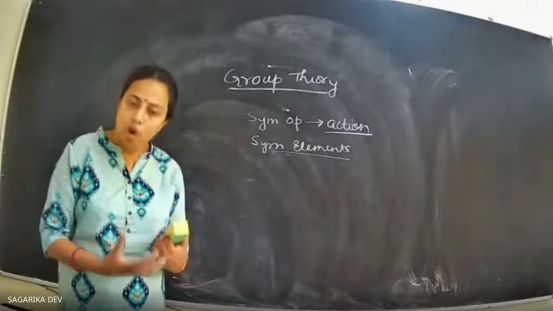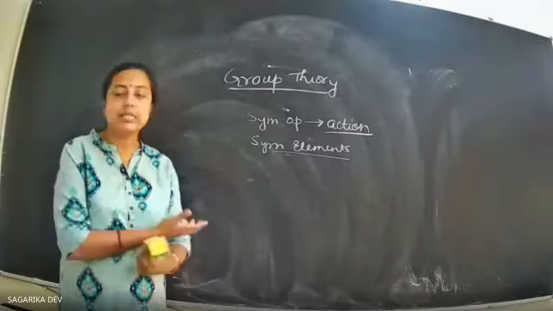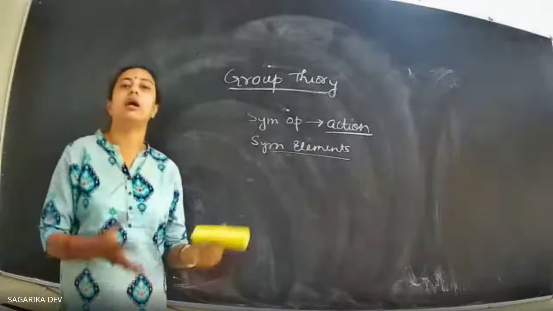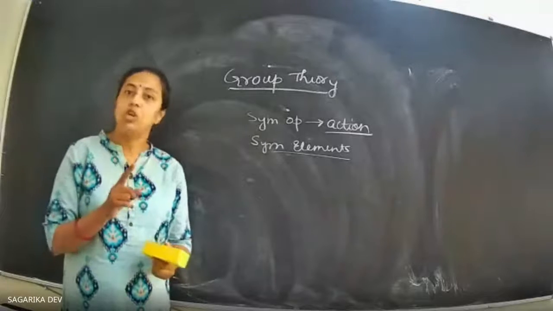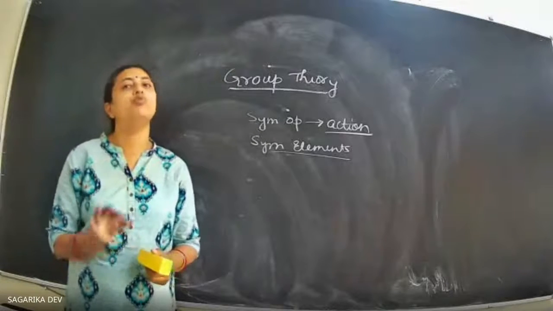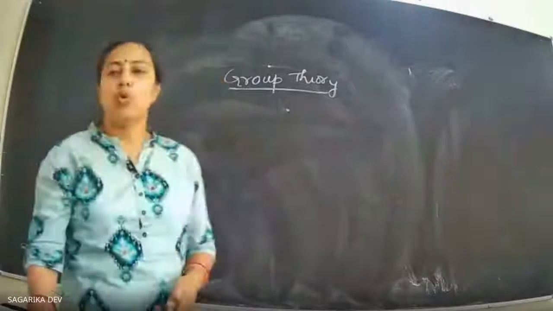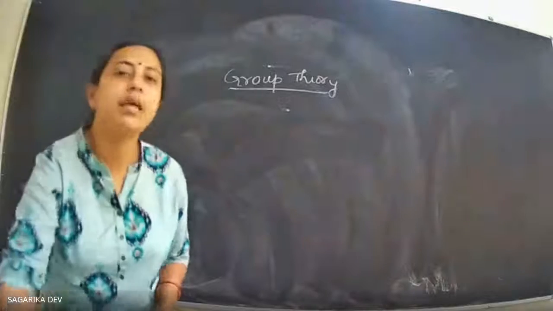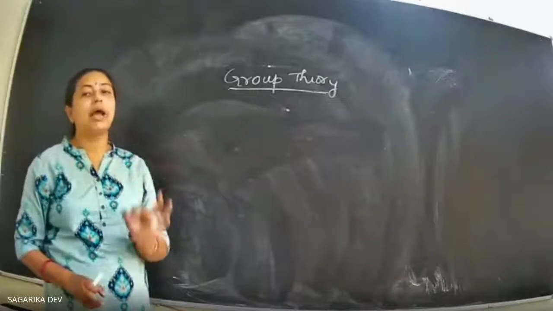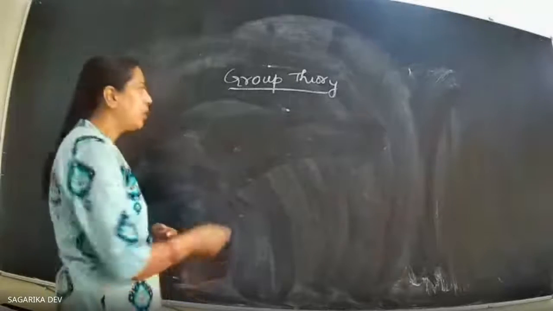It can be formed by geometrical entities like symmetry elements, by symmetry operations, etc. So a group is a collection of elements, but not a simple collection. That collection has to follow a few certain rules. What are those rules? If those operations or elements follow those particular rules, then only we say that they form a particular group.